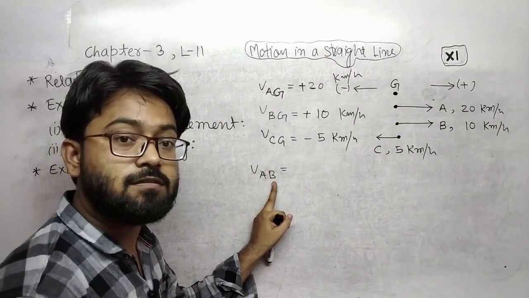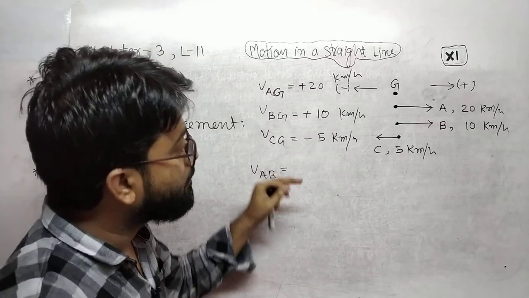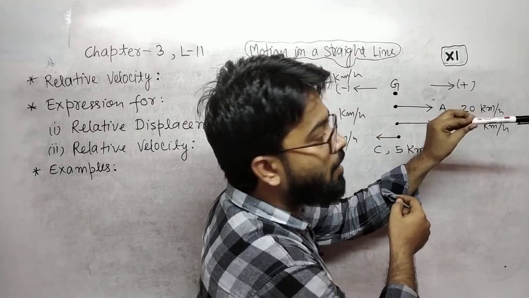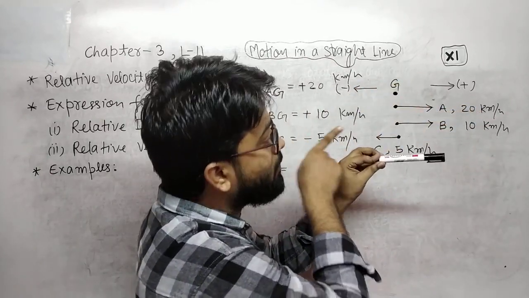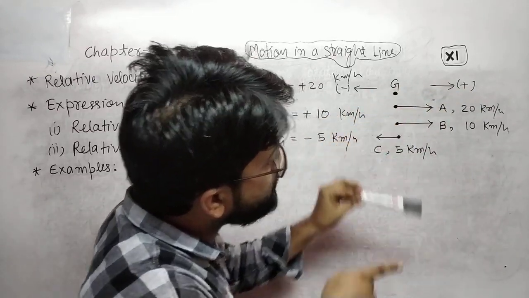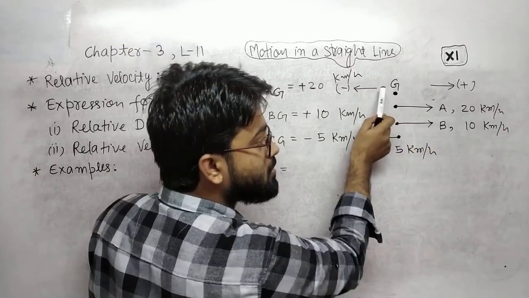With respect to B means the observer is here, the observer is at B, so the observer is moving with 10 km per hour, and train A, whose velocity is to be calculated, has a velocity of 20 km per hour with respect to ground.